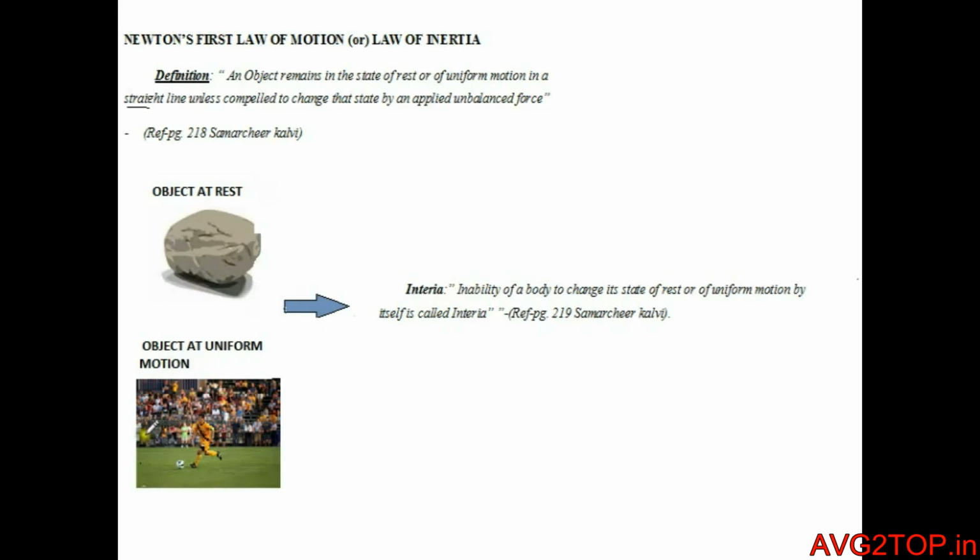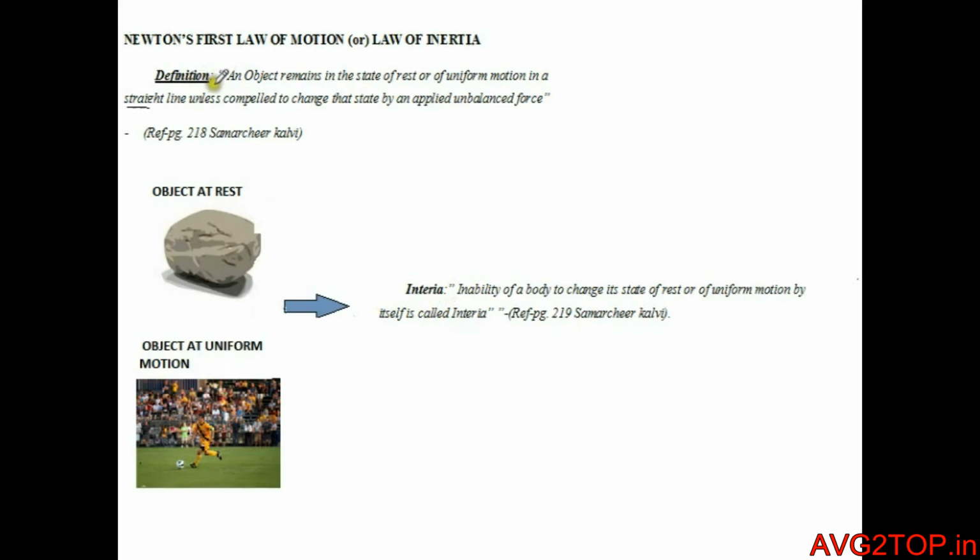Let us consider another example. Here the object is a ball which keeps moving. In order to stop the motion of the ball, we need a force acting against it. So things want to keep doing what they are already doing. This is referred to as inertia.